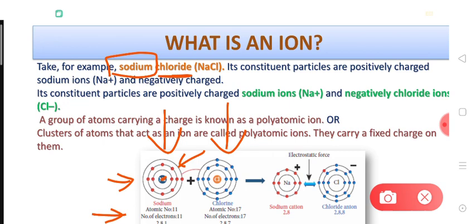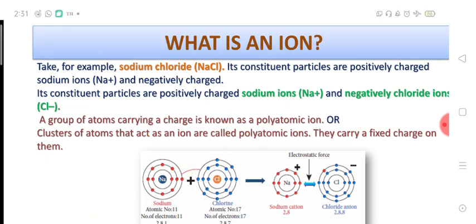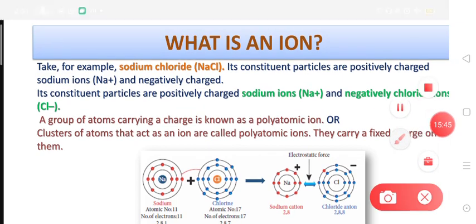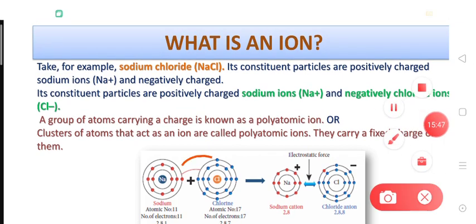So when a chlorine atom comes close to a sodium atom, what happens? That sodium atom donates one electron to the chlorine atom. Here you can see this arrow, right? You can see that sodium is donating one electron to the chlorine atom, and chlorine will accept this electron.